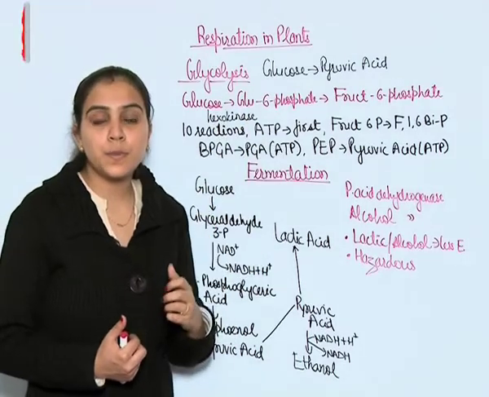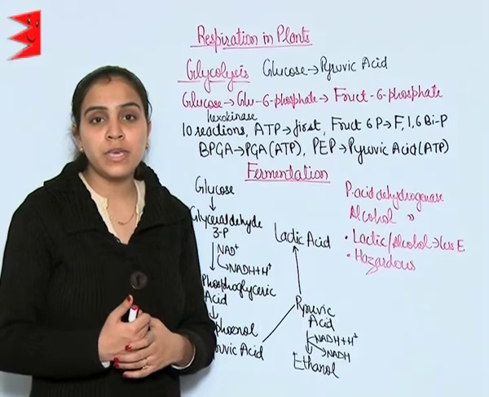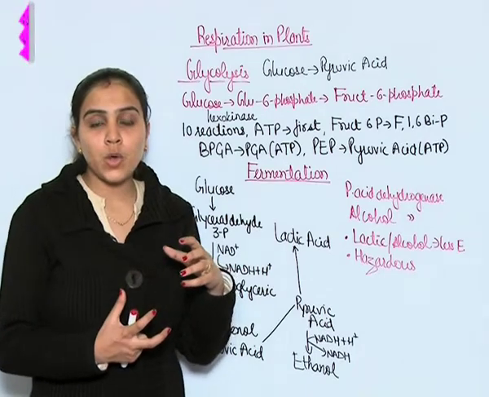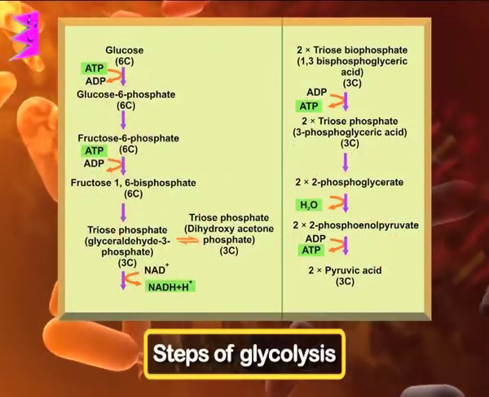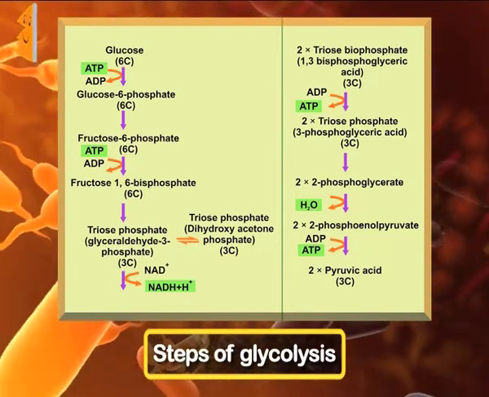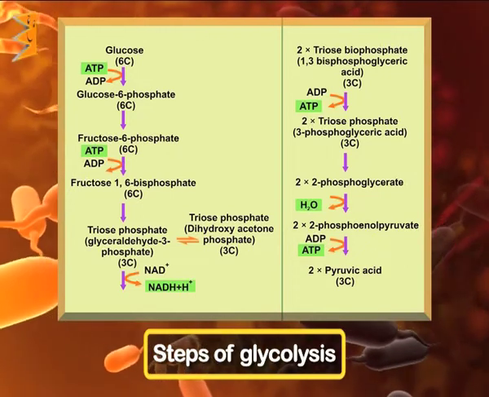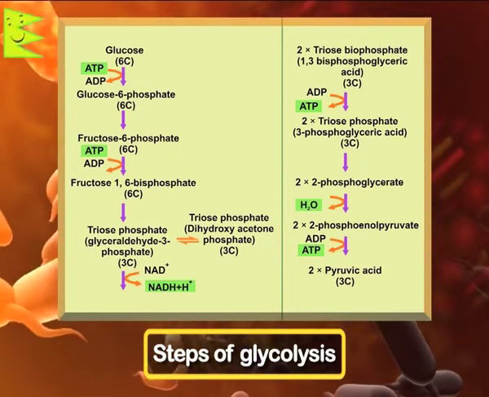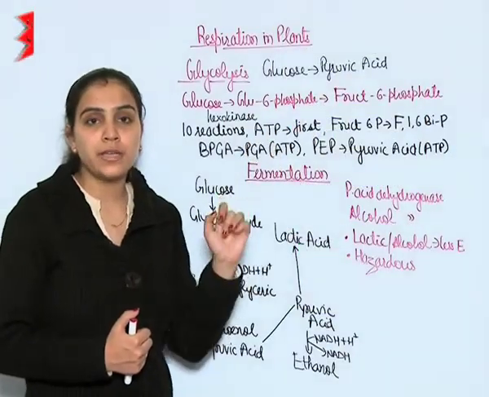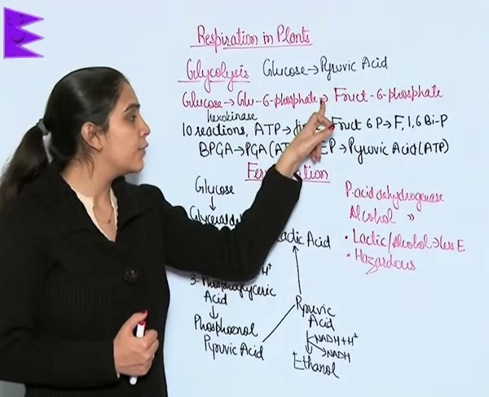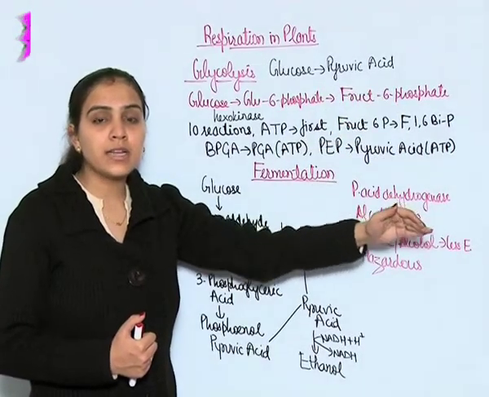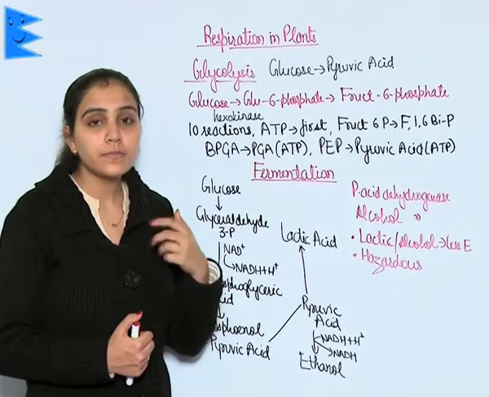Glycolysis. It is the process in which glucose is converted into pyruvic acid. You can see this process in the diagram. In total 10 reactions take place. The first step involves conversion of glucose or fructose into glucose 6-phosphate with the help of the enzyme hexokinase, and then this glucose 6-phosphate isomerizes into fructose 6-phosphate, and the further reaction steps you can see in the diagram.